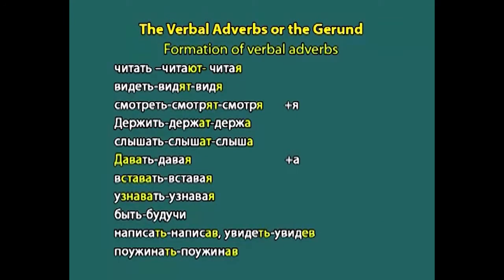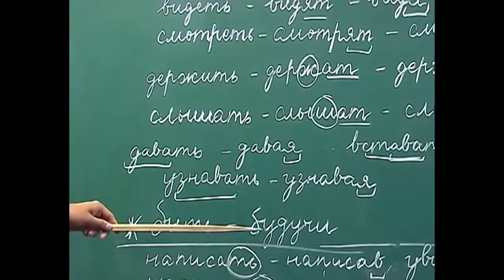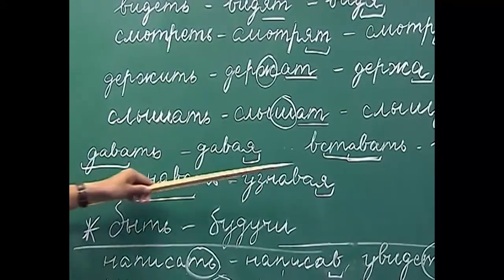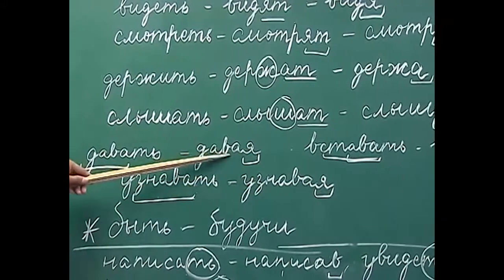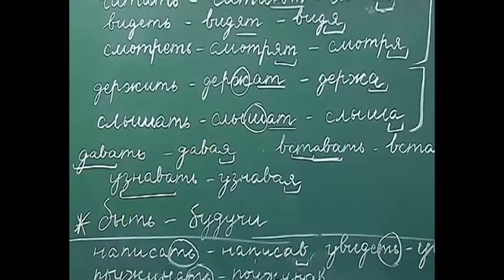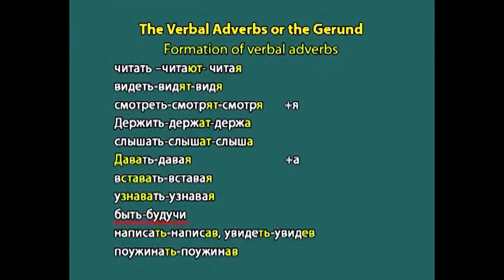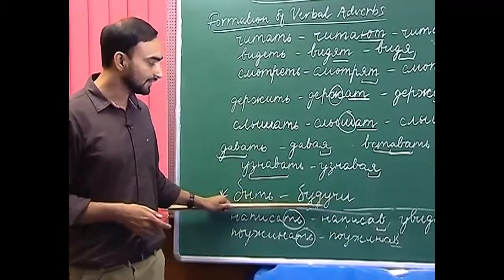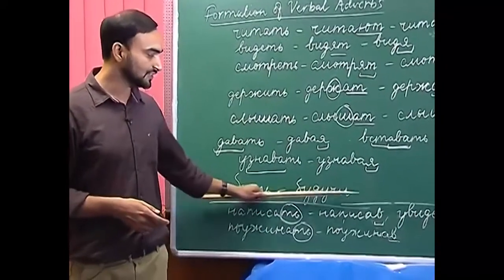So, how do we get that? Just drop the ta and soft sign and add ya. So, what do we get? Davaya, stavaya, uznavaya. So, as you can see, this is very simple. When we come across the verbs with dava, stava and uznava, we use ya as the ending, plus they are derived from the infinitive forms. The verb pisat does not have any verbal adverb, and the verb byt has an irregular verbal adverb which is buduchi, buduchi.